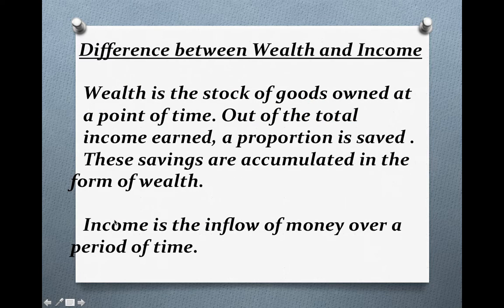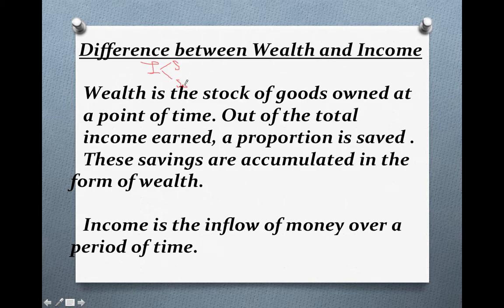So next is the difference between wealth and income. Already we have discussed wealth, and just now we have discussed income. Wealth is our savings, basically savings. We receive income, and out of the total income, we either spend the income or we save the income.